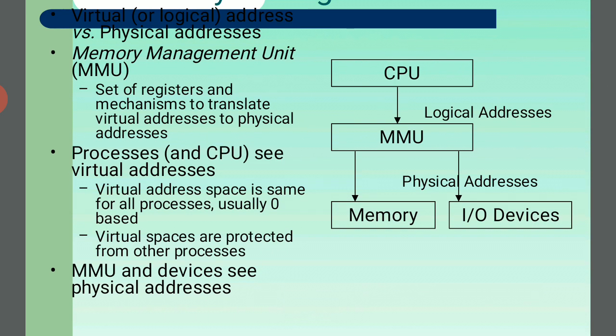The CPU sees the virtual addresses, and the virtual address space is the same for all processes, usually zero based. The virtual spaces are protected from other processes, and the MMU and the devices see physical addresses. The CPU uses logical addresses, and the MMU is the main memory unit. So we have the central processing unit and the main memory unit, and the ALU, the arithmetic logic unit. The user sends information, and first the data is transferred into the ALU.